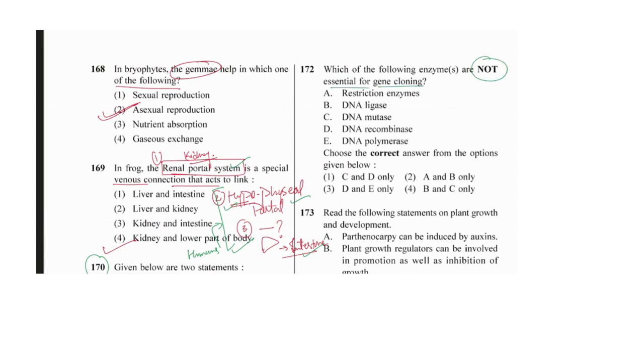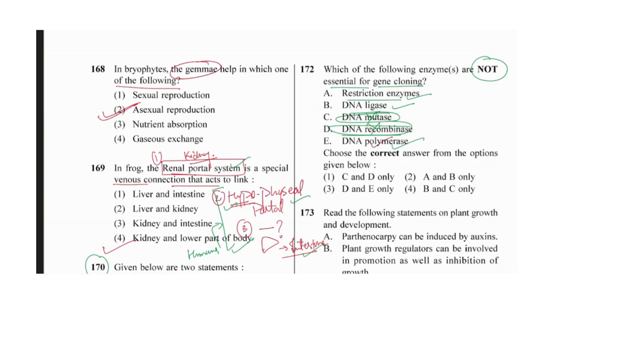172: which of the following enzymes are not essential for gene cloning? Which is not essential for cloning, in the sense of making the cut as well as making the copy of it. In the complete gene cloning or rDNA technology, we have seen the complete process in which the restriction enzyme is required, DNA ligase is required, mutase not needed, recombinase not needed, and polymerase is very important for the process.